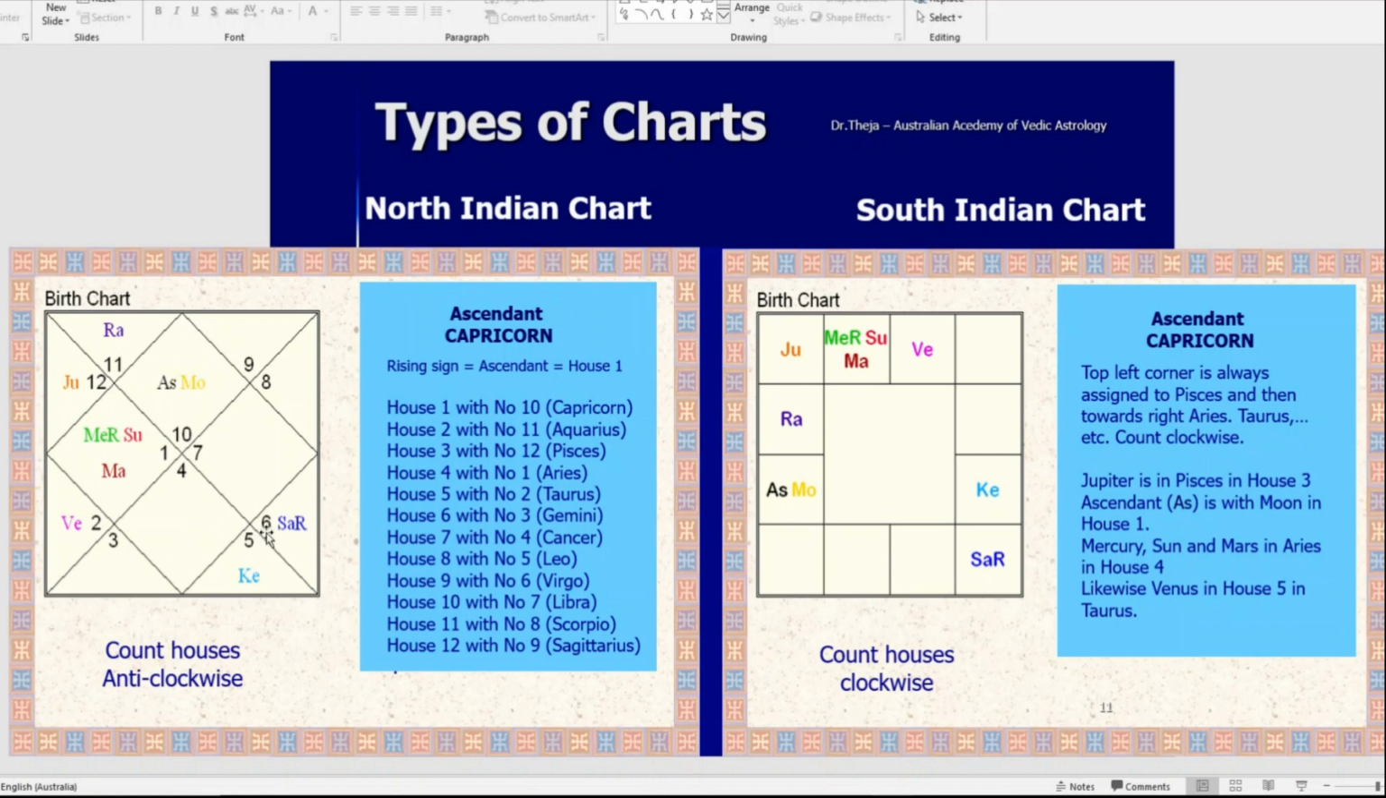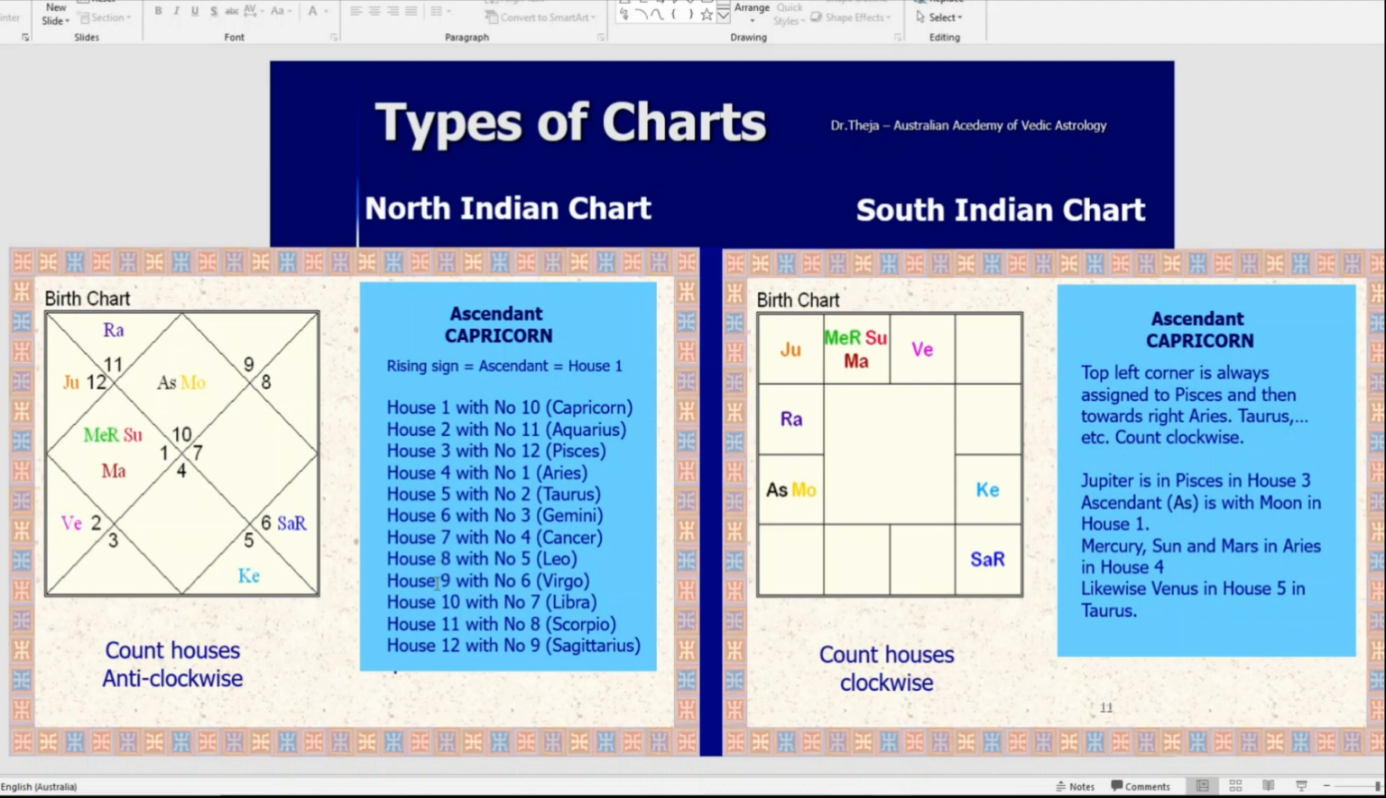Assigned to number 6, that is in Virgo. That is in Virgo here. House 9 with number 6 in Virgo. Now let's see Venus for an example. Venus in this diagram here, VE, Venus in our sample. Venus is in which house? In the 5th house. 1, 2, 3, 4, 5. 5th house belongs to Venus.